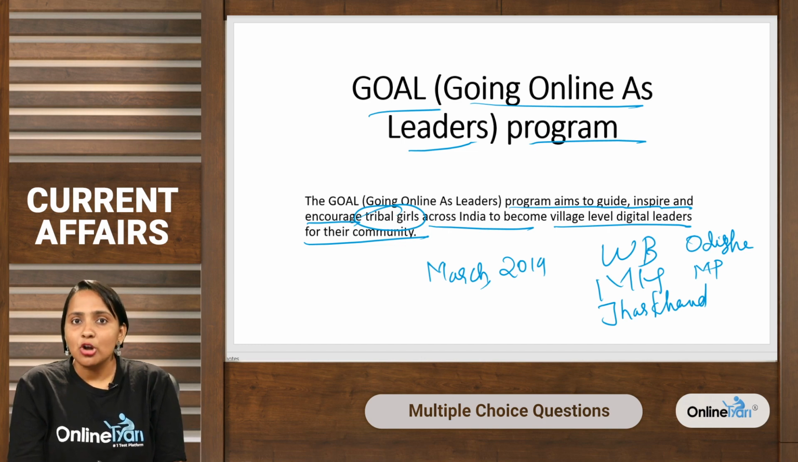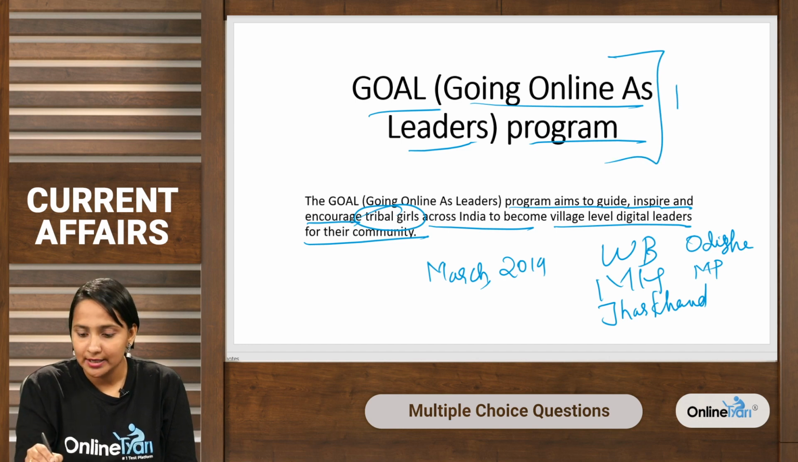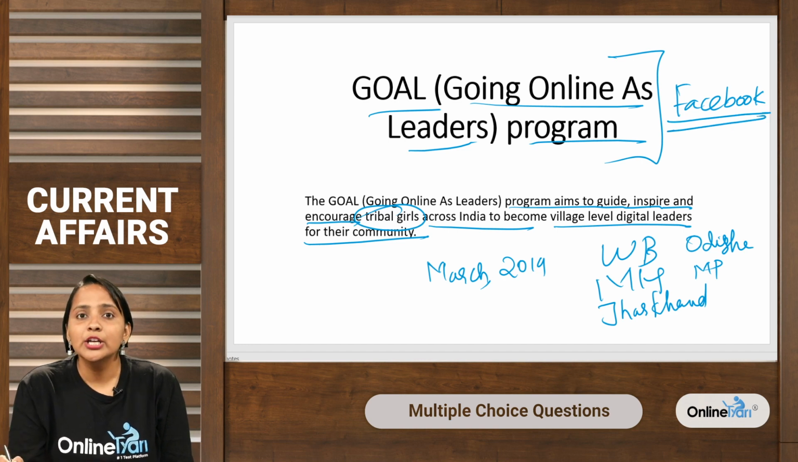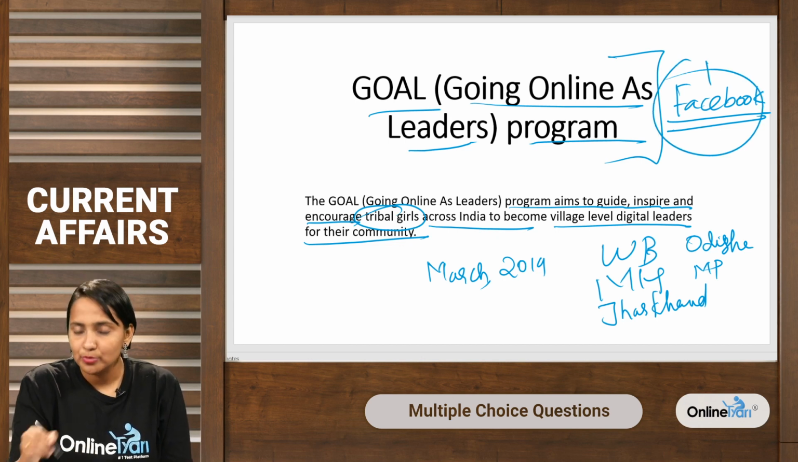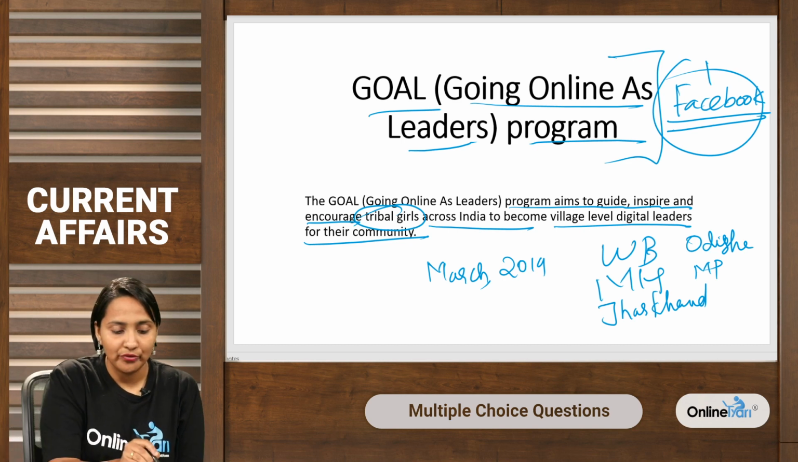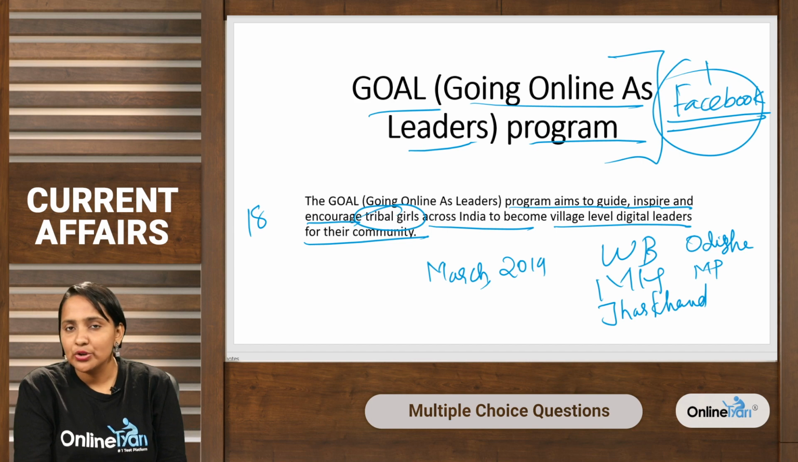This program was launched by Facebook. So, who is behind launching this program? This is a Facebook program. To become a beneficiary of the program launched by Facebook, the girls should be above 18 years of age. So, this is the criteria. Girls should be above 18 years of age and should have dropped out of school.